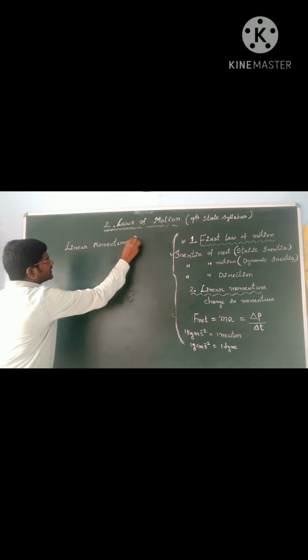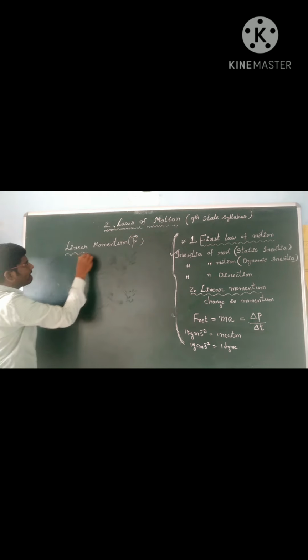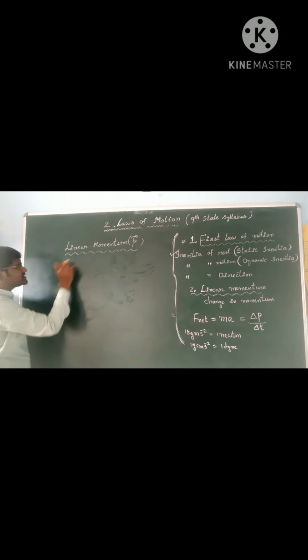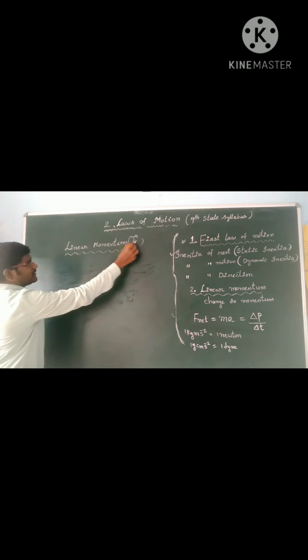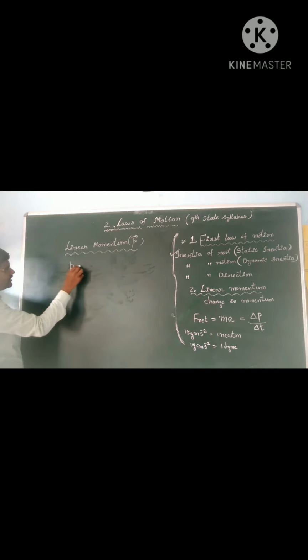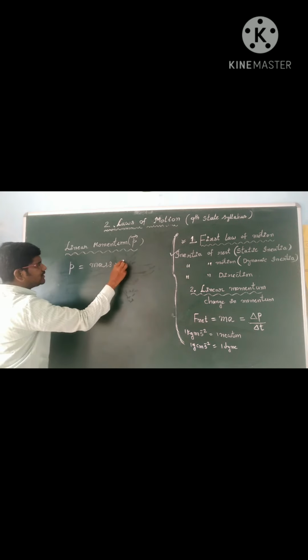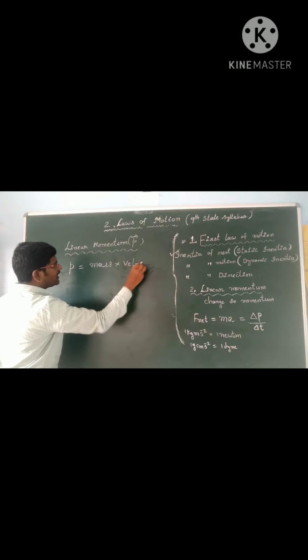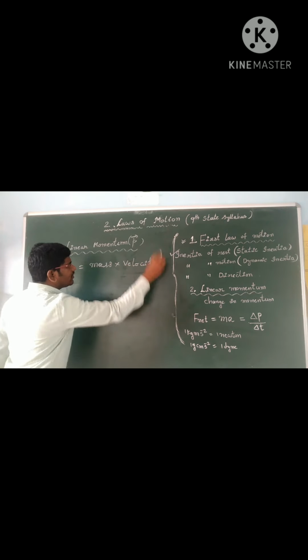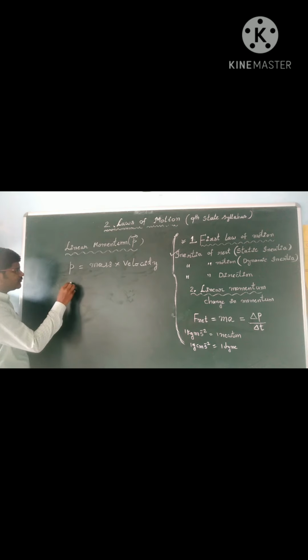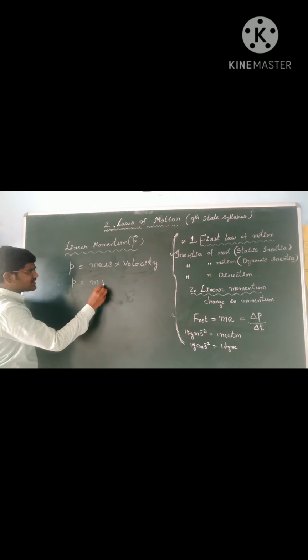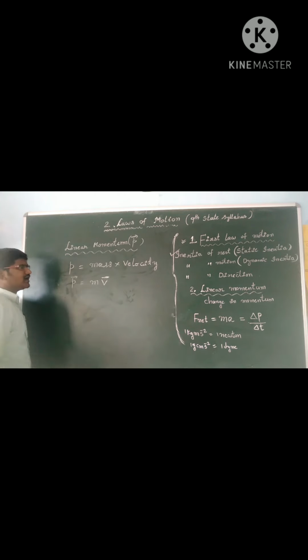So linear momentum, you know the letter P. It is the product of mass into velocity. So mass with the letter M, velocity with the letter V. So velocity is a vector quantity. So momentum is a vector quantity.